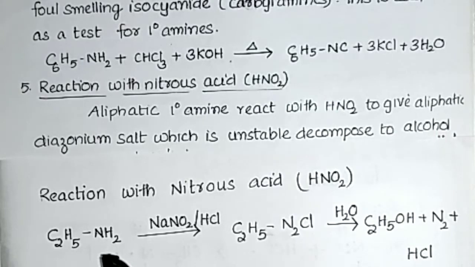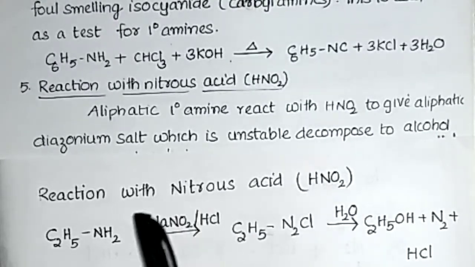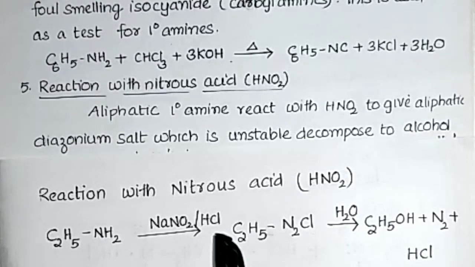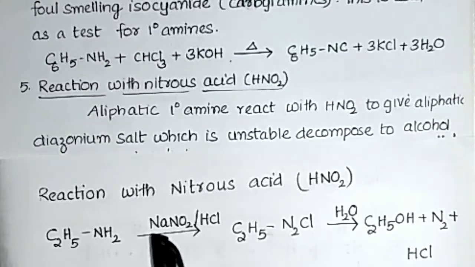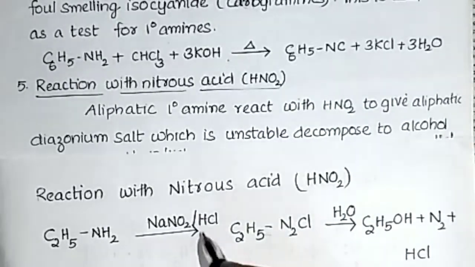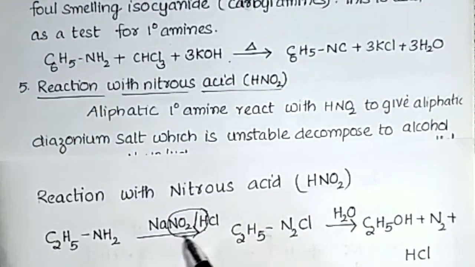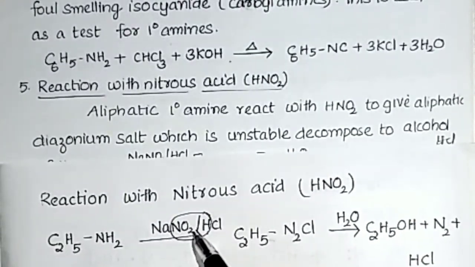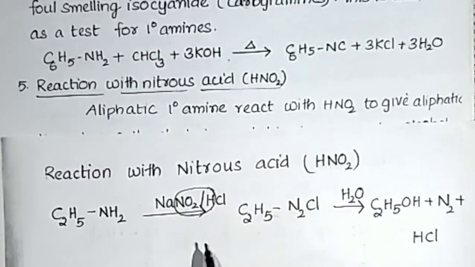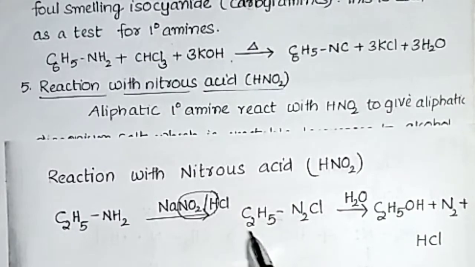Ethanamine reacts with NaNO2 and HCl. Here HNO2 is liberated, because from this mixture NaCl is eliminated, and the remaining is HNO2, nitrous acid.